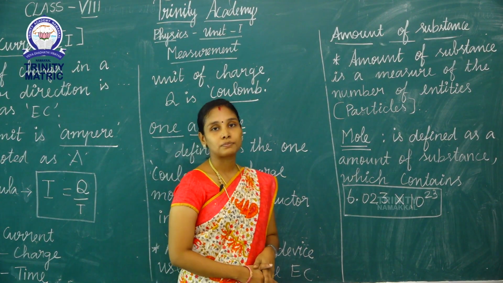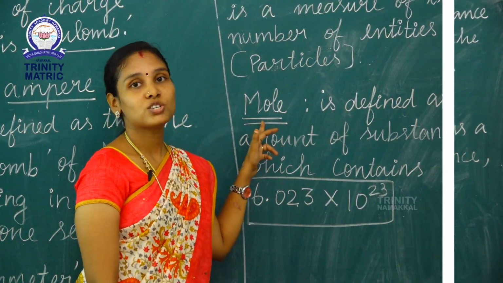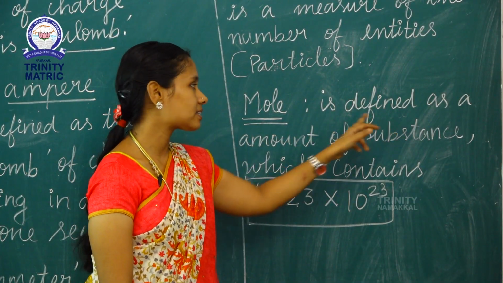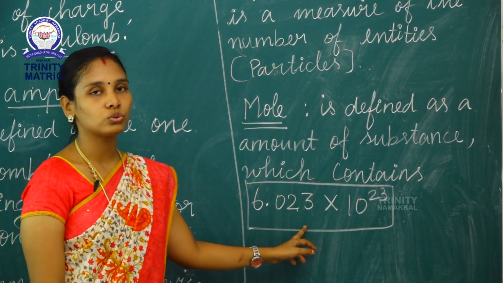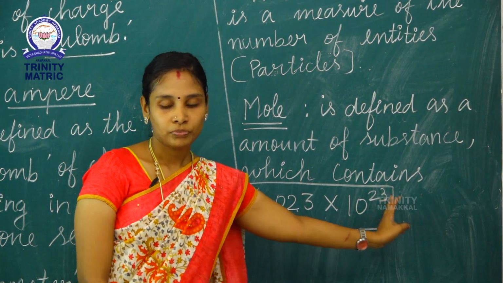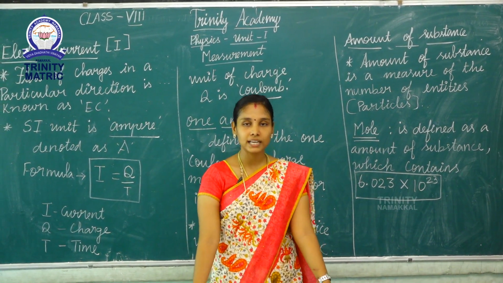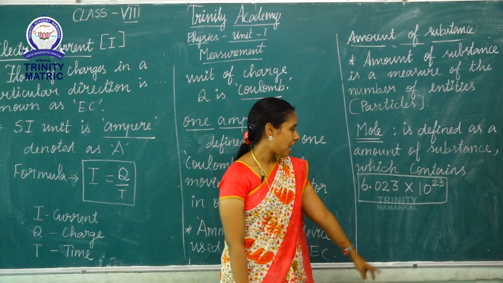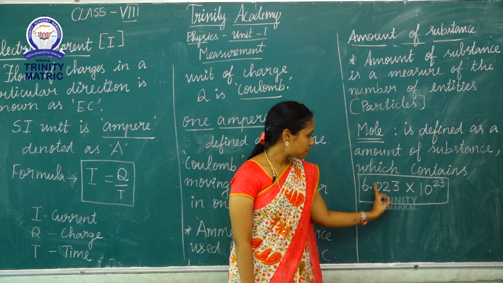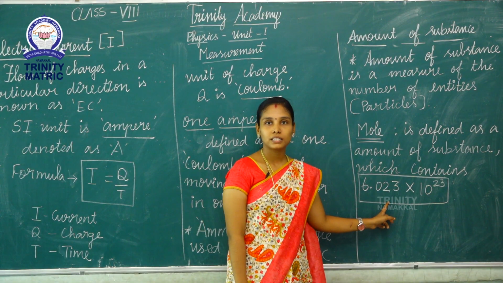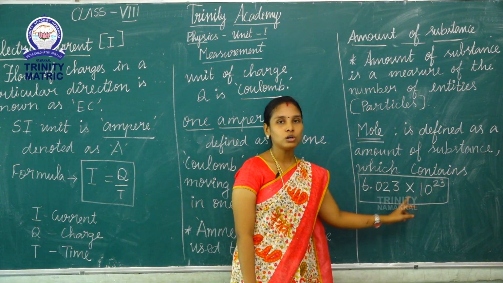The SI unit of amount of substance is mole, M-O-L. Definition of mole: mole is defined as the amount of substance which contains 6.023 into 10 to the power of 23 particles. This much amount of particles present in any substance, we call it 1 mole. It is also known as the Avogadro number.